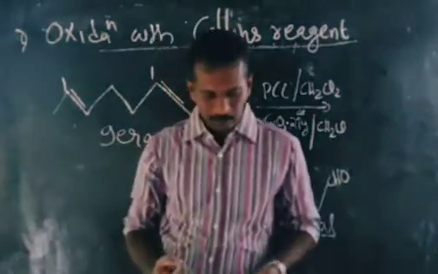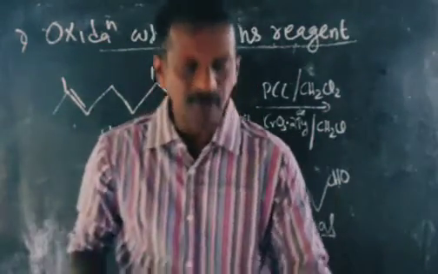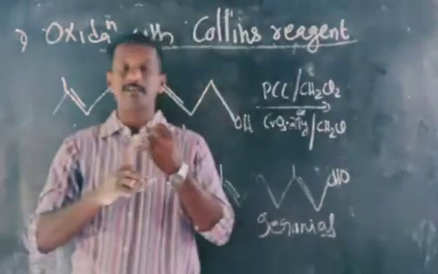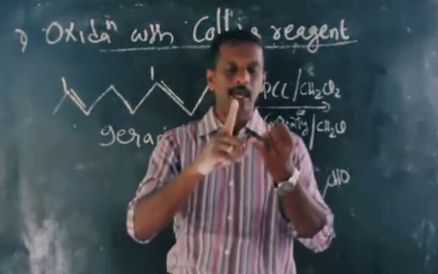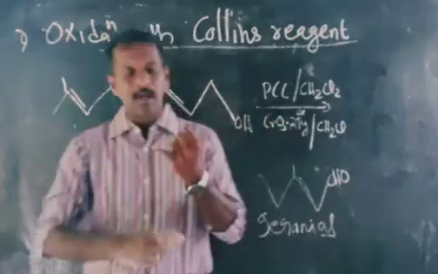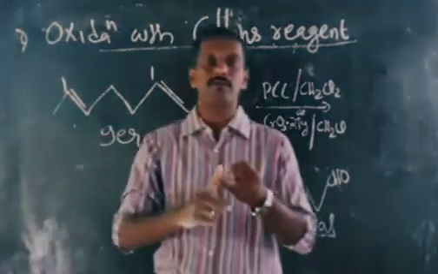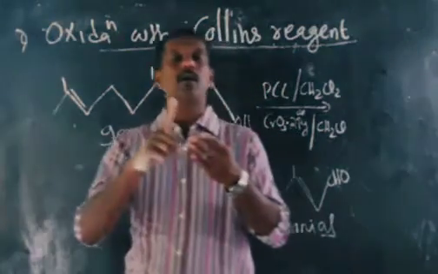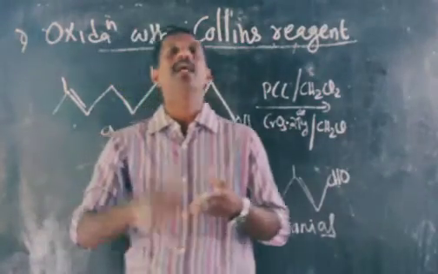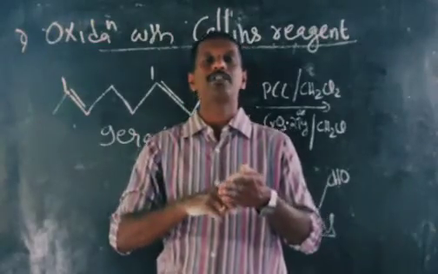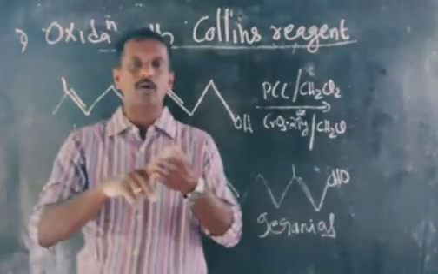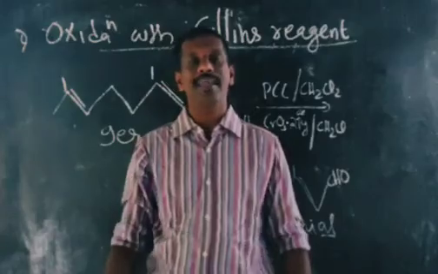So these are the oxidations of alcohols. The first one is oxidation with strong oxidizing agents like chromium, alkaline or acidified KMnO4, or chromic acid. The second one is oxidation with Jones reagent. The third one is, for controlled oxidation, we use pyridinium chlorochromate or Collins reagent.